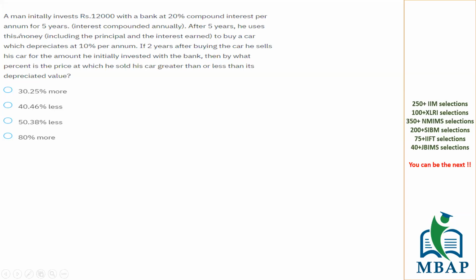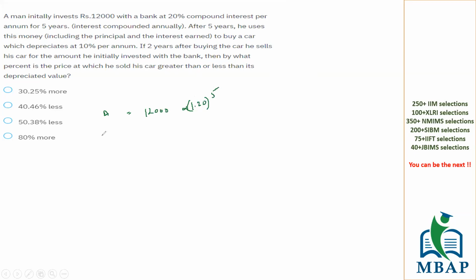So let's do it in phases. The first phase says a man initially invested 12,000. So you're investing 12,000. That is going to be compounded at 20%. So the amount will be 1.20 raised to 5. This is the amount after 5 years. By using this money, he buys a car.